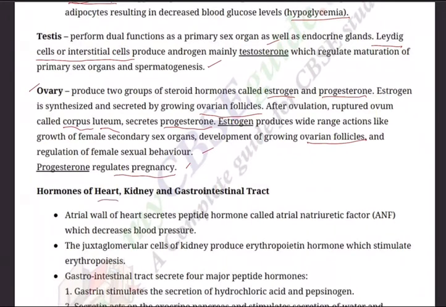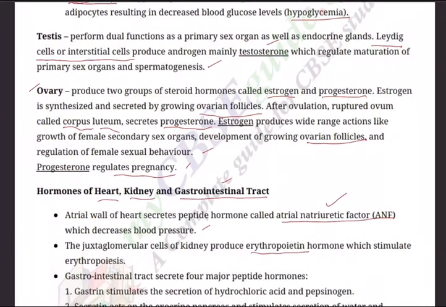Next, along with these endocrine glands, we talked that some other organs present in our body also secrete hormones: heart, kidney, and gastrointestinal tract. So already we talked about heart. Atrial wall of heart secretes peptide hormone called ANF. Very, very crucial. Remember, in that circulation chapter we discussed the role of ANF, atrial natriuretic factor, which decreases blood pressure. Directly it is responsible for low BP.